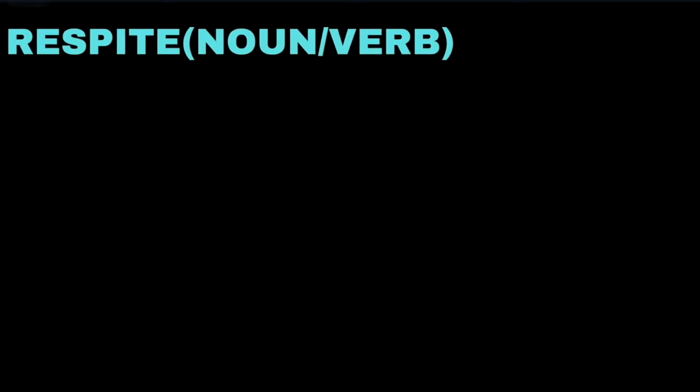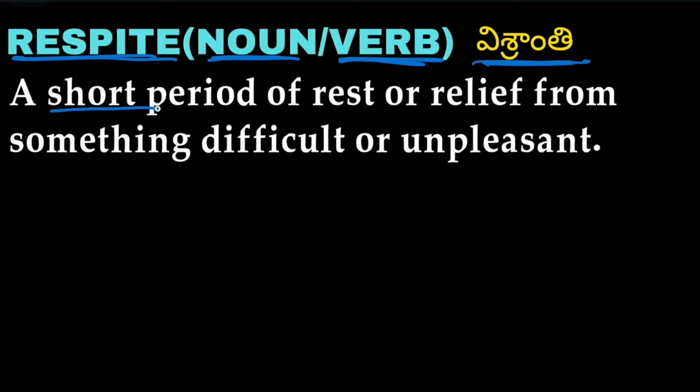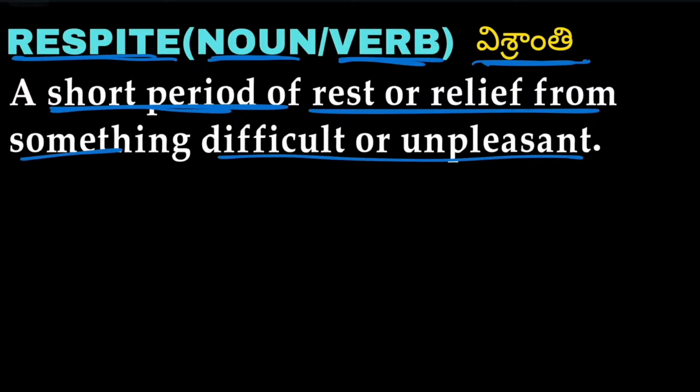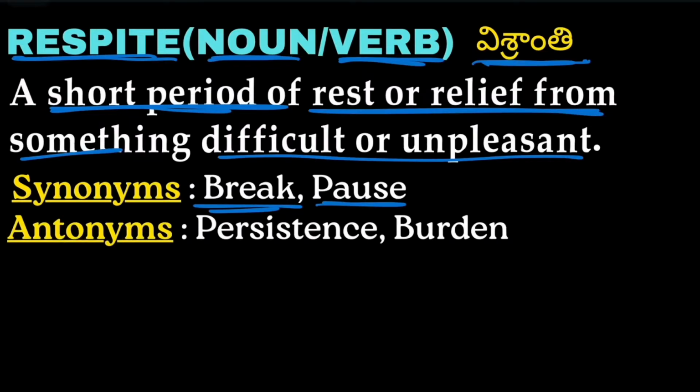Next word we have is respite. Respite acts as a noun and a verb, and respite means Vishranti. A short period of rest or temporary relief from something difficult or unpleasant is called respite. Synonyms: break, pause. Antonyms are persistence, burden. Persistence and burden are the opposite of respite.